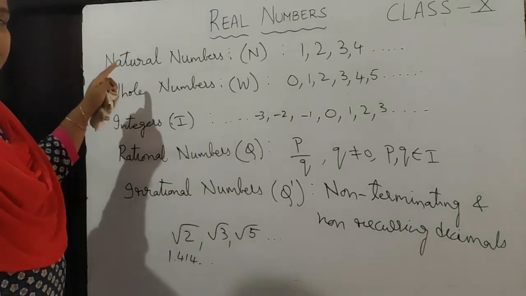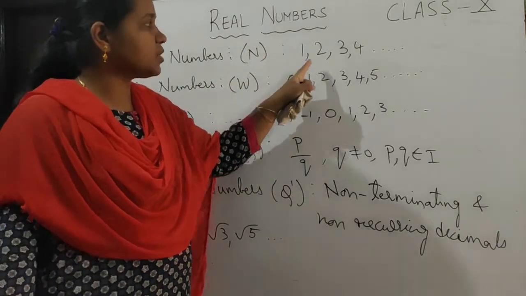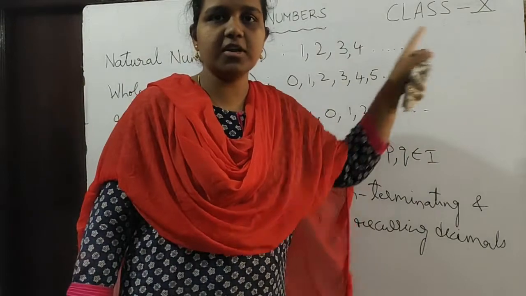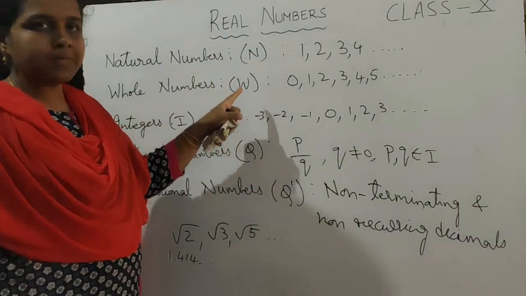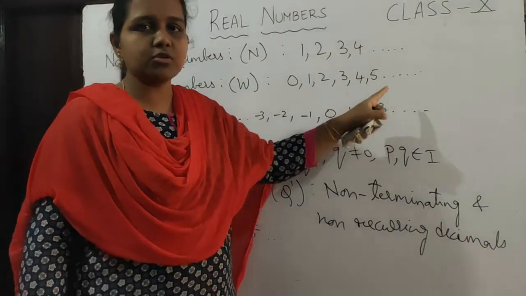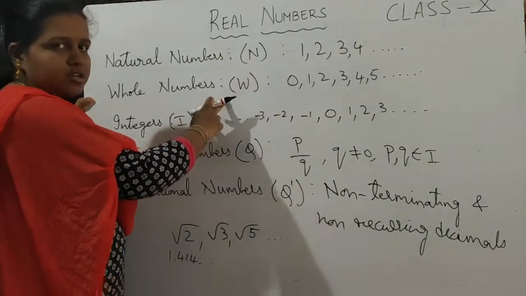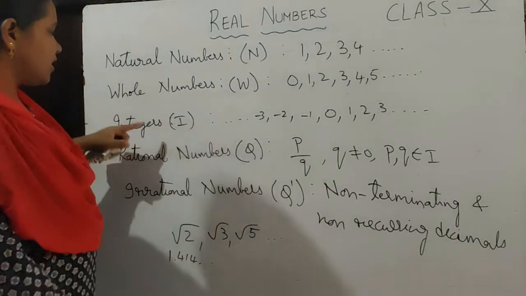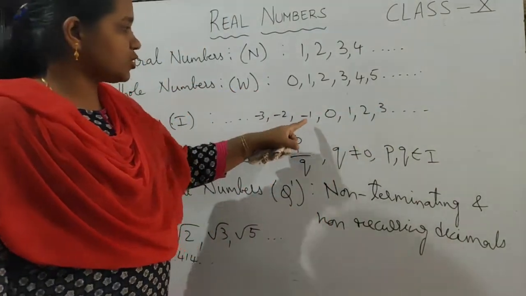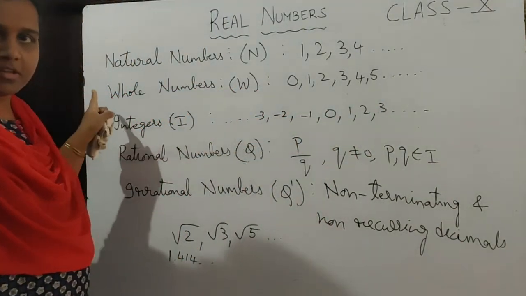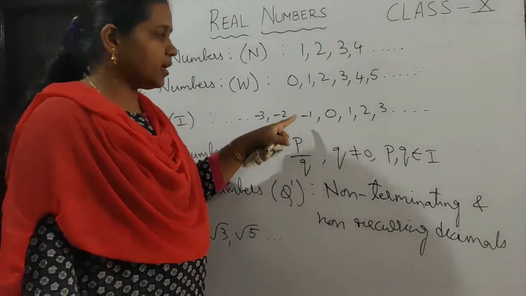Once again I will explain what are natural numbers. Natural numbers are denoted by N. That is, the numbers 1, 2, 3, 4, so on up to infinity are called natural numbers. Whole numbers are denoted by W. 0, 1, 2, 3, 4, so on are called whole numbers. So if you observe, natural numbers are a part of whole numbers. And next, integers are 0, 1, 2, 3, so on up to infinity, -1, -2, -3, so on up to infinity. Which means the natural numbers and whole numbers are a part of the integers.